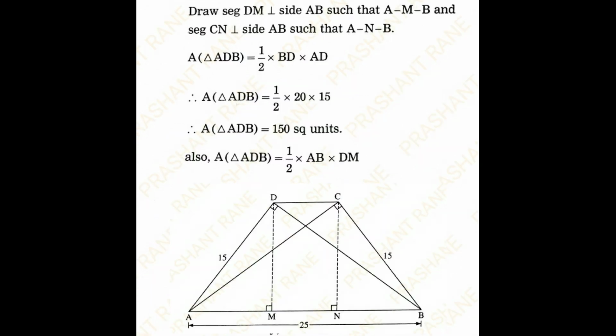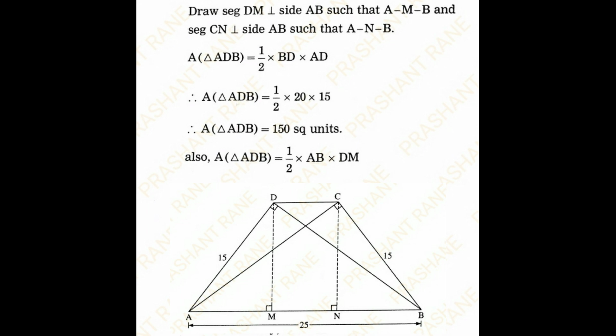Now, in triangle ADB, area triangle ADB is half into BD into AD. So area of triangle ADB is equal to half into 20 into 15. So I will get area of triangle ADB is 150 square units.